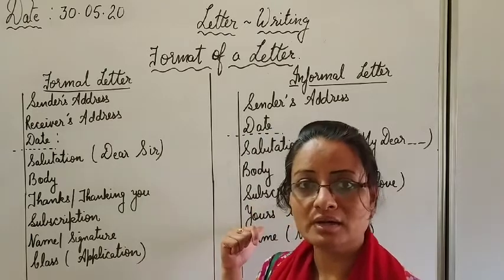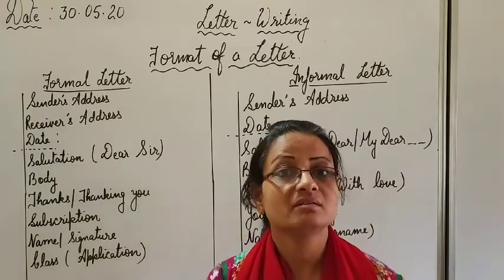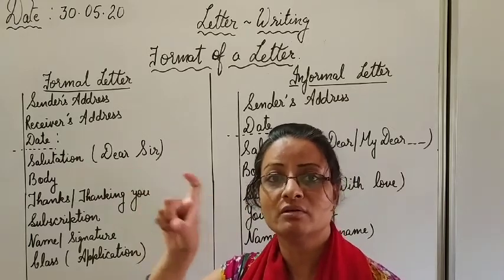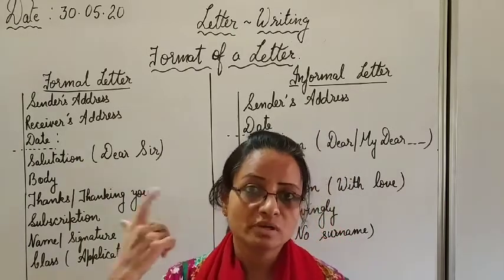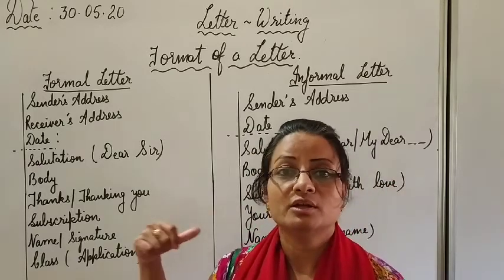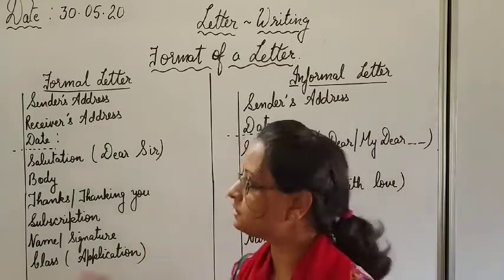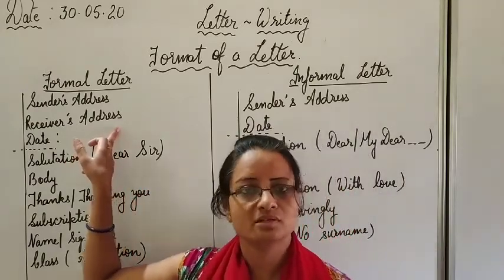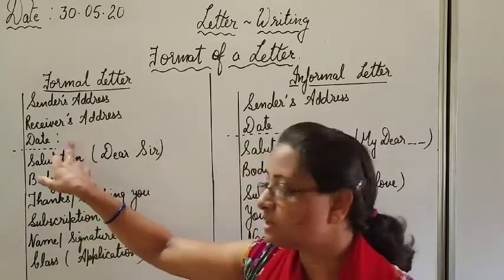But in an informal letter, you will not write the receiver's address. Receiver's address will be pasted or written on the envelope when you will post the letter. So in the informal letter, you will only write your own address. Clear?